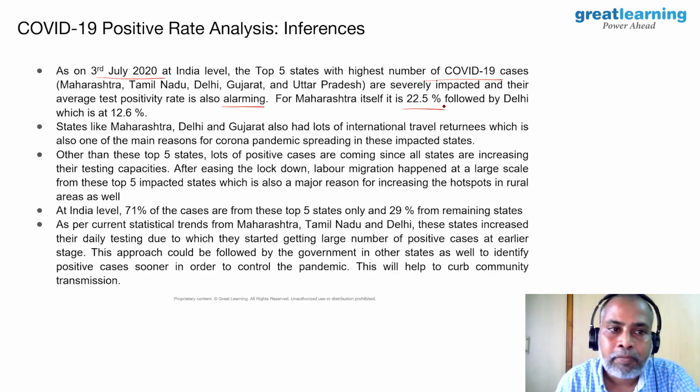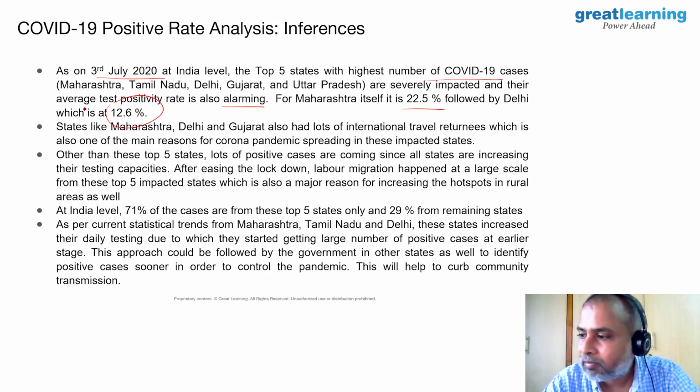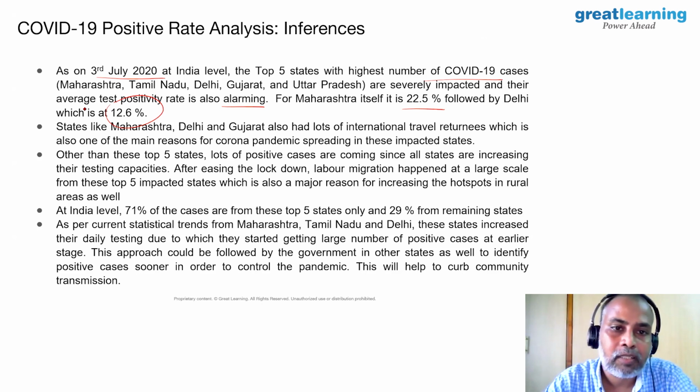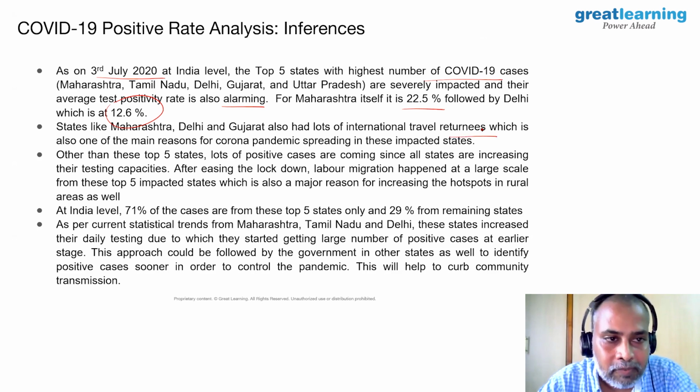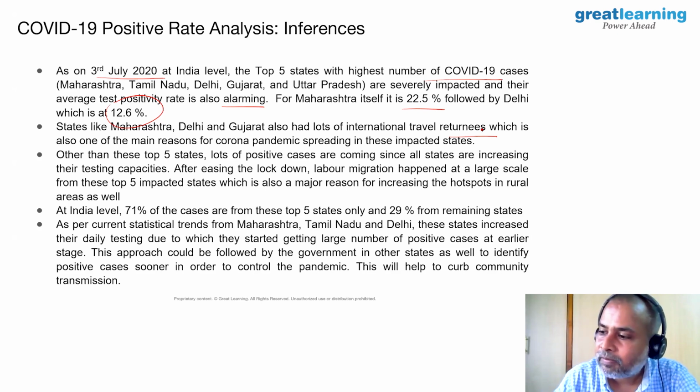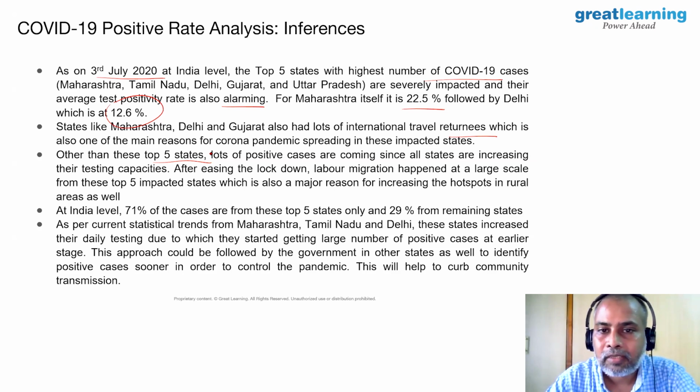Okay, followed by Delhi 12.6%. States like Maharashtra, Delhi, and Gujarat also had lots of international travel returnees, and that could be another reason why they got a high number of positive cases. Other than the top 5 states, a lot of positive cases are coming since all states are increasing their testing capabilities.